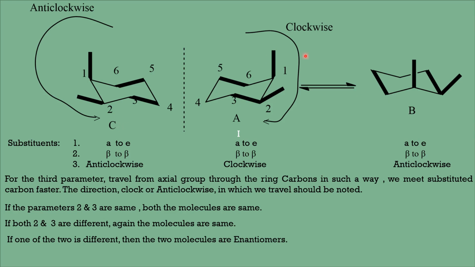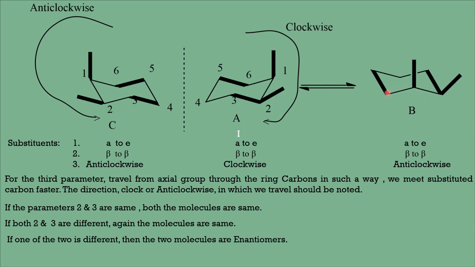If B and C are the same, now you come to this ring flipping. When A undergoes ring flipping, it becomes B. Therefore, the relationship between A and B also is enantiomeric. So A and B are enantiomers or DL pairs.